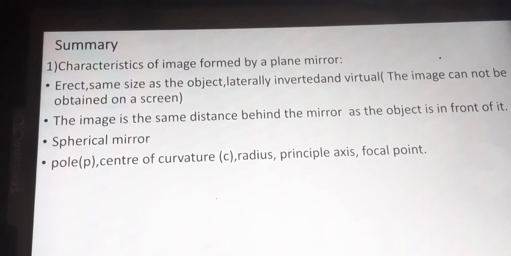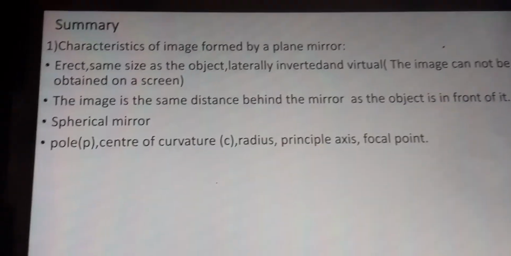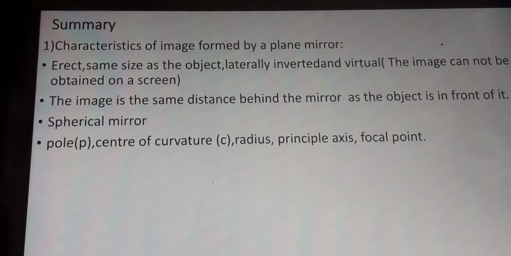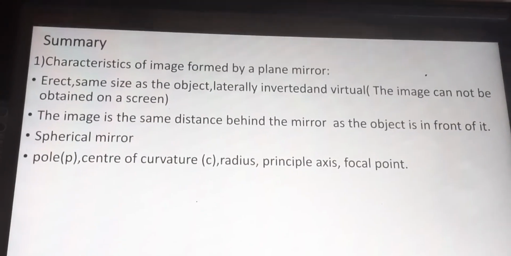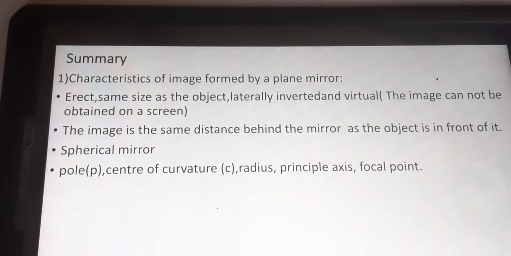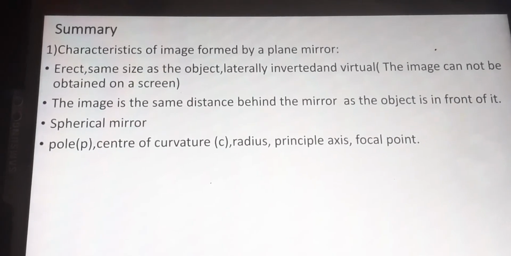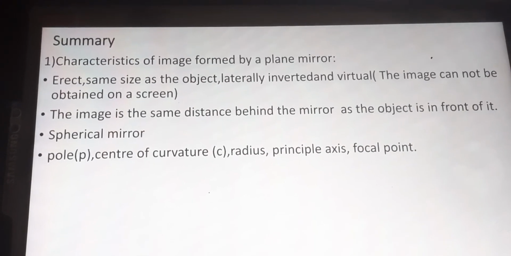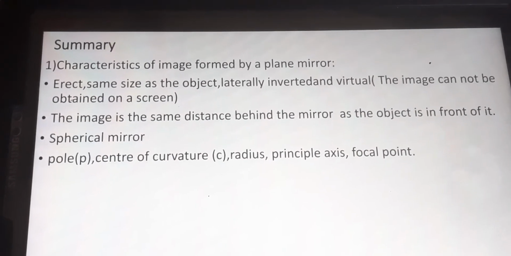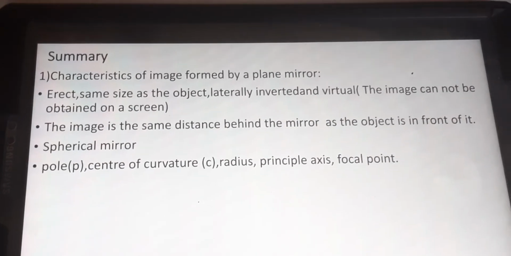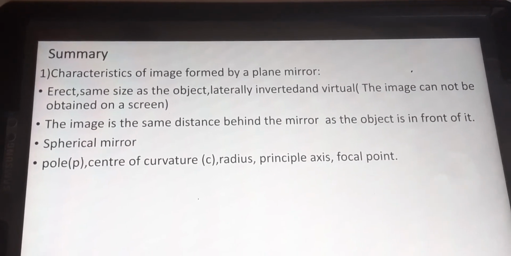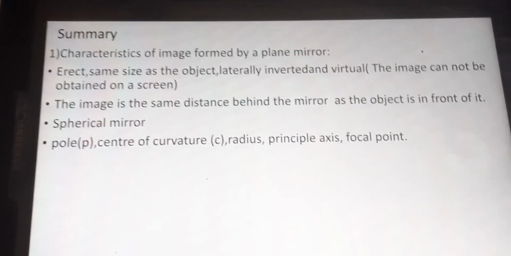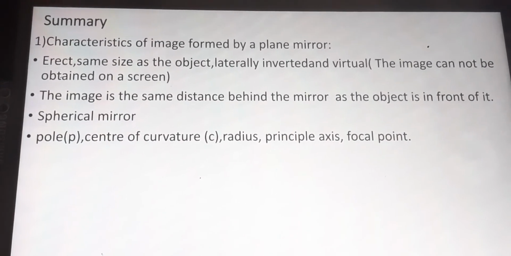And what we discussed today, spherical mirrors, with the help of the inner surface and outer surface of the spoon. So the inner surface of the spoon acts like a concave mirror. The outer surface of the spoon acts like a convex mirror. When you see your image through the convex side of the spoon, how does it appear? It appears small and erect. So when you see the outer surface of the mirror, it appears erect and small. Through the inner side it appears inverted, when you keep the spoon at a long distance.